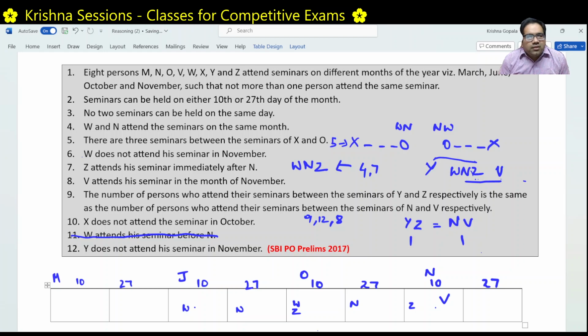Now let's forget about the June option, where W and N visited in June. Let's try to figure out whether this October W and Z is possible or not. If W and N are attending on October 10th and 27th, what does that mean? V has to be here only, because this is already taken by Z. What does that mean? N and V.